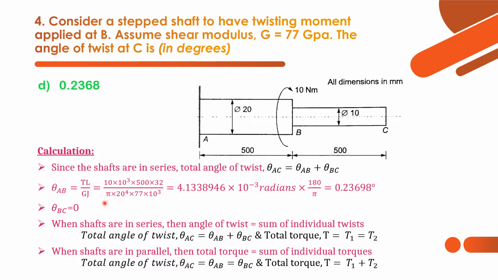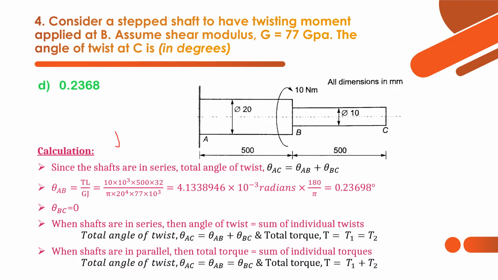GJ is nothing but G is given as 77. J is pi d power 4 by 32. So here 32 is gone upward. So pi d power 4 divided by 32, that 32 goes to the numerator. So just substituting the values, we can get the answer for angular twist.